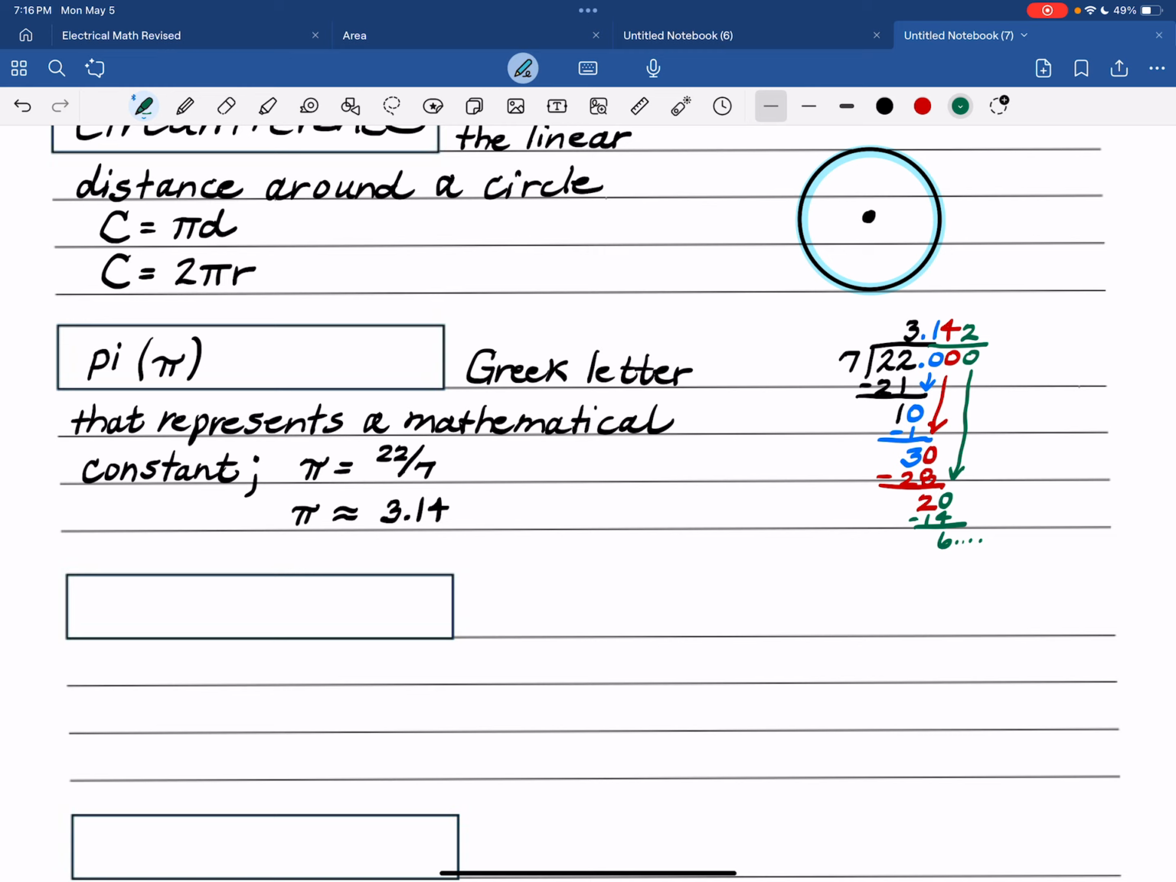So we're going to say that it is about 3.14. That's the approximation. If you need an exact answer, you want to always use 22/7. But in all of our problems, I'm going to use 3.14. But just know that pi goes with circles. You have an exact 22/7 or an approximation of 3.14.